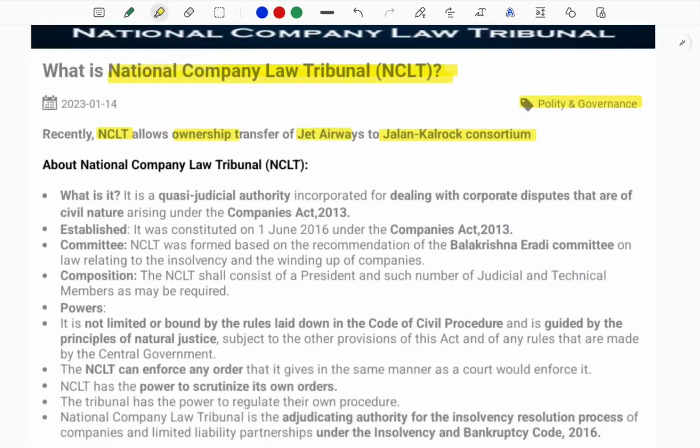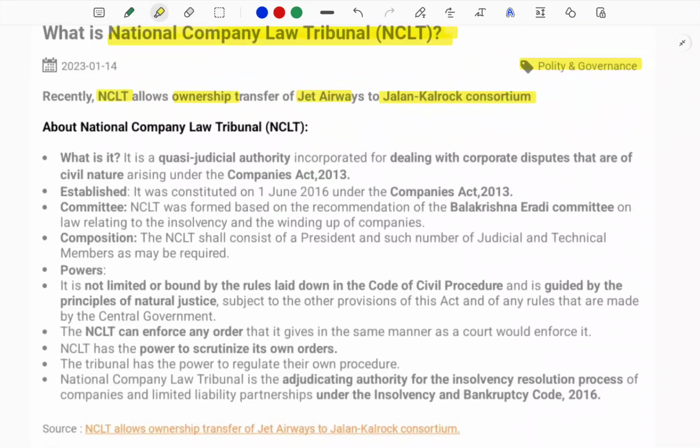First of all, you need to understand what this NCLT is, how it is formed and how it functions. It is a quasi-judicial authority. It is not purely judicial, it is not purely legal. It is just quasi-judicial. It has both functions.